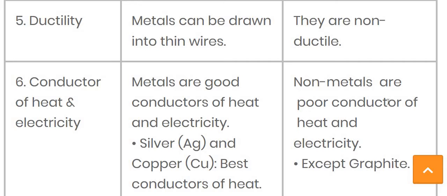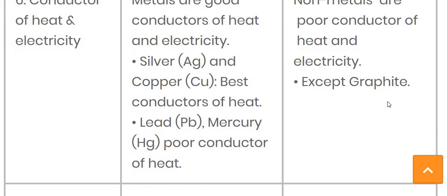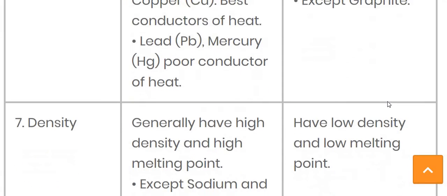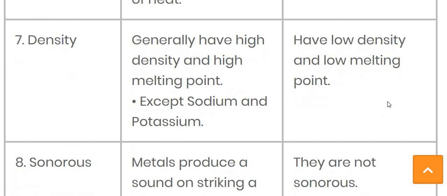Conductors of heat and electricity: metals are good conductors of electricity, for example silver and copper, which are the best conductors of heat, while lead and mercury are the exceptional cases, being poor conductors of heat. Non-metals are poor conductors of heat as well as electricity, but the one exceptional case is graphite.